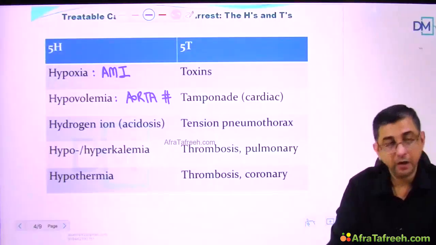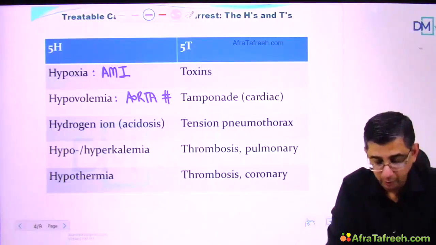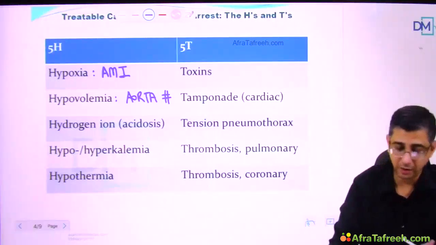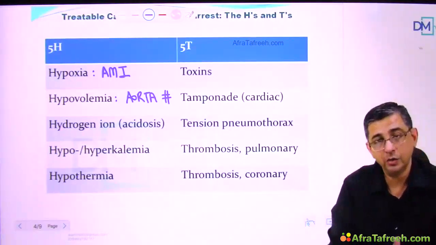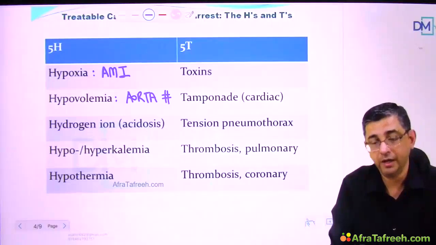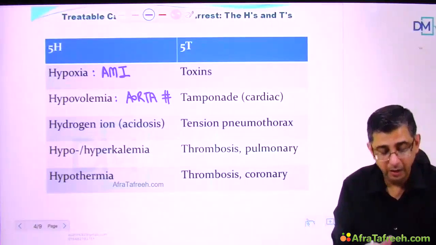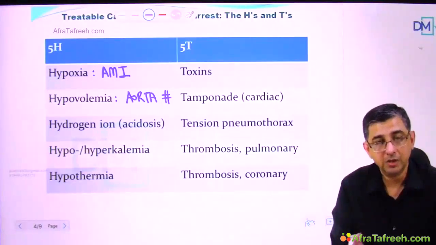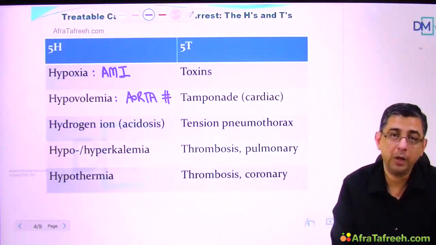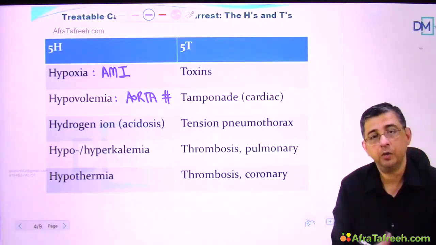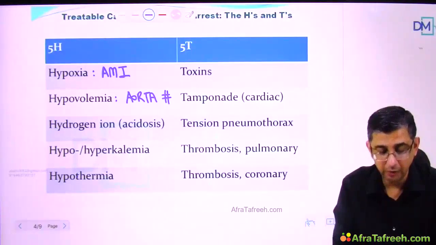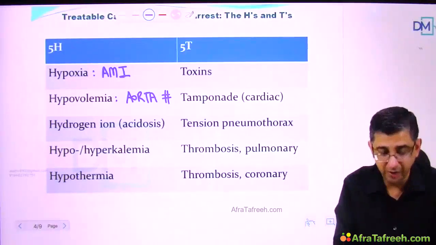Then is hydrogen ion, the H, obviously because we wanted to create a mnemonic here. So H, hydrogen ion excess, that would contribute to acidosis, and acidosis can again contribute to pump failure. It can damage the heart, it can damage the brain, and today we talk about heart per se, so the cardiac activity will be compromised. Please appreciate that in our body, we need optimum temperature of functioning. We need optimum pH. If the pH is distorted, it will result in damage to the heart again. So pump failure can occur.